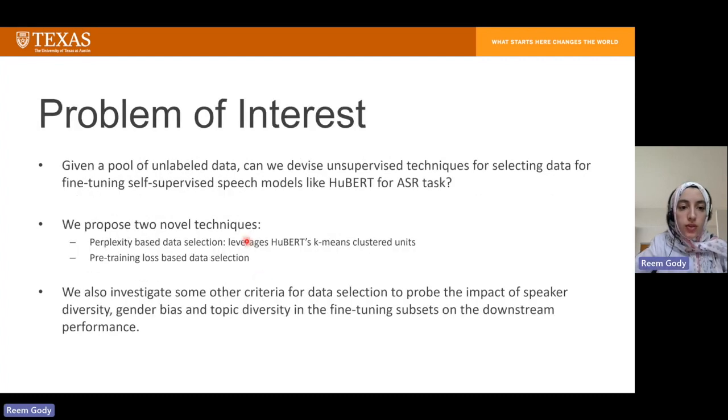So formally stated, our problem of interest is that we have a pool of unlabeled data, and then we need to select some small subset of data from this pool in an unsupervised way, and use that subset to fine-tune a self-supervised speech model like HuBERT for the ASR task. We propose two novel techniques in our work, which are a Perplexity-based data selection technique, which leverages HuBERT's k-means clustered units, and another technique that leverages the pre-training loss of the HuBERT model. In addition to this, we investigate some other criteria for data selection to probe the impact of different variables like speaker diversity, gender bias, and topic diversity on the downstream performance.